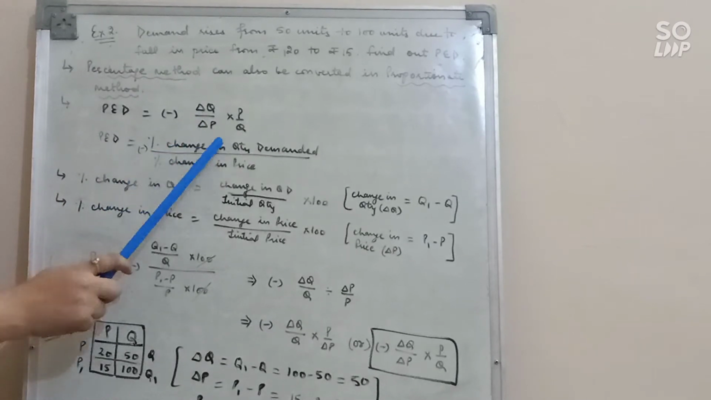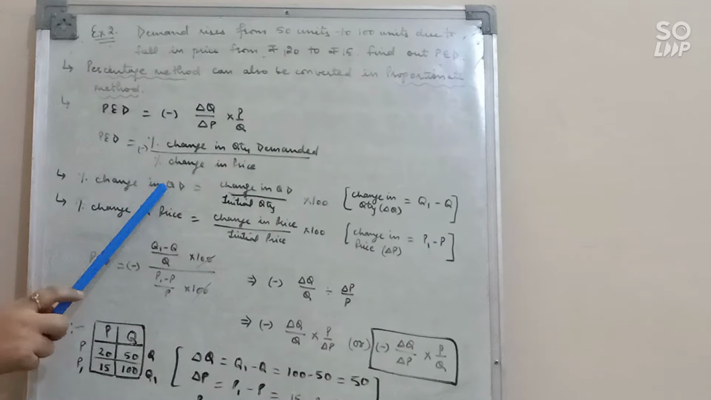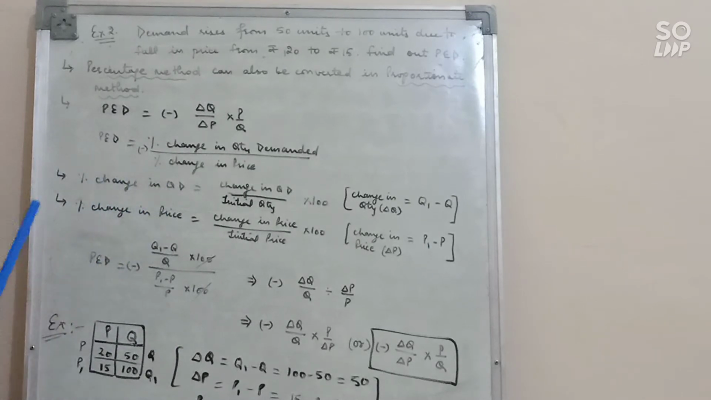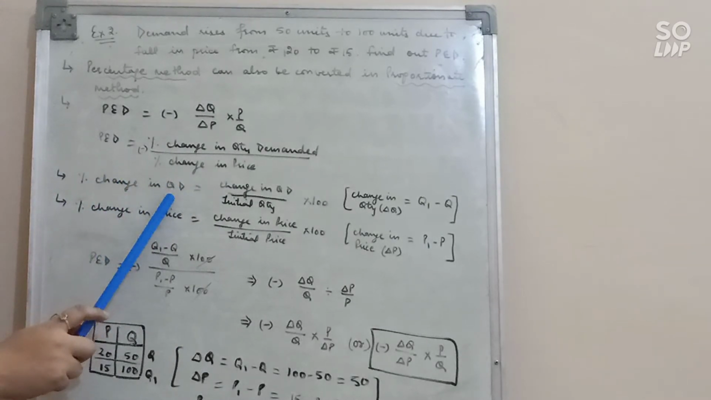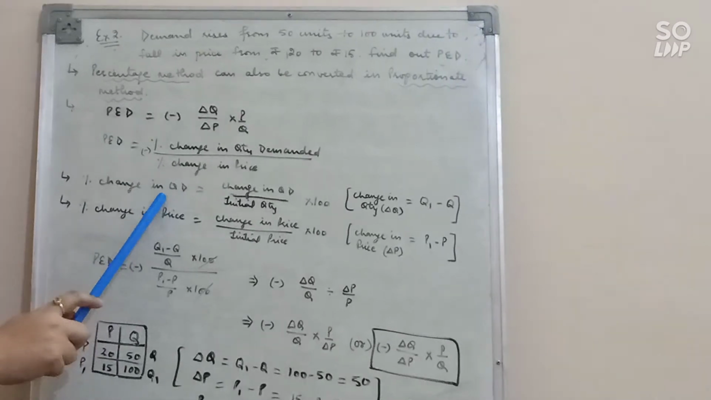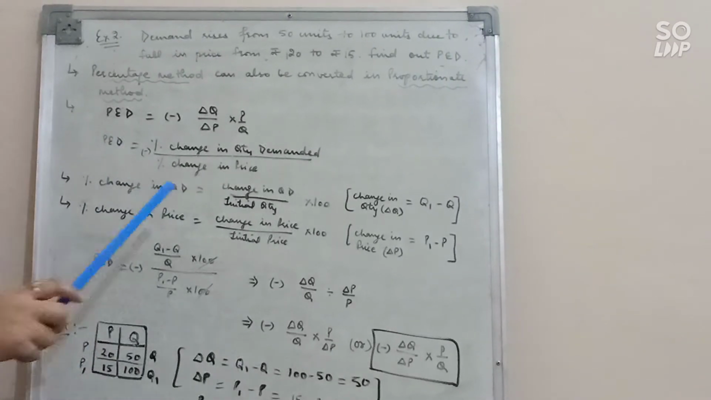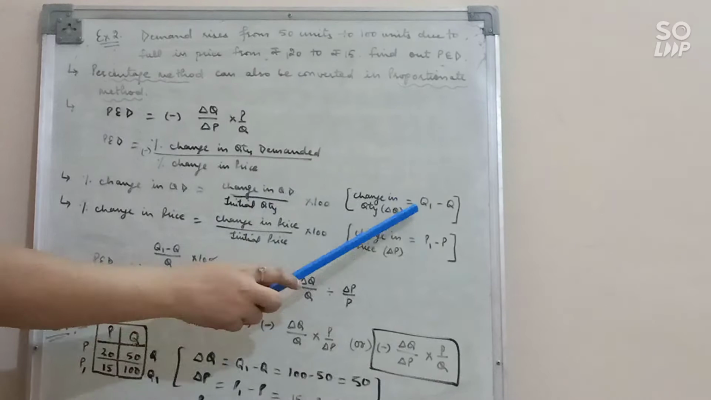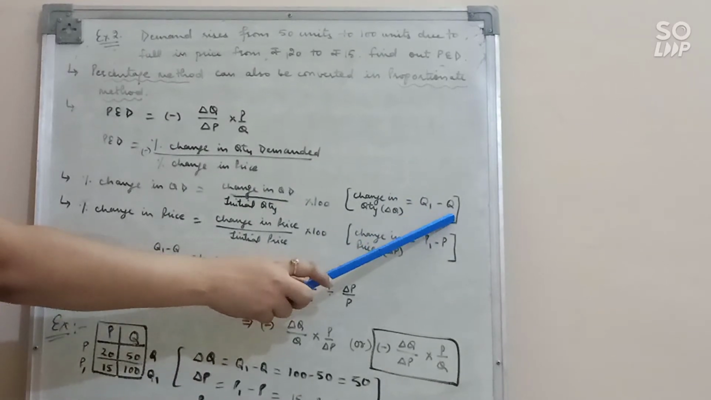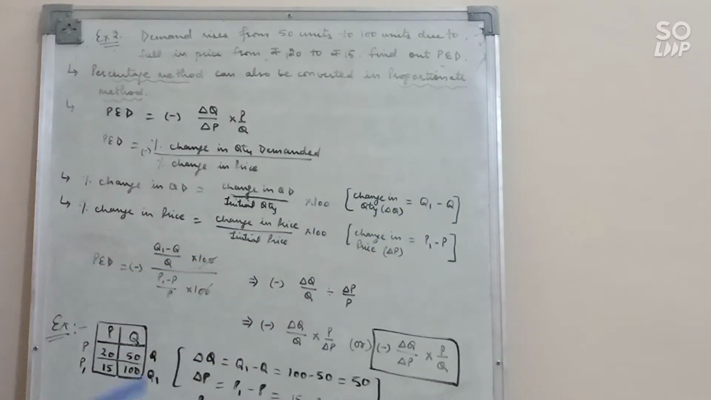First, percentage change in quantity demanded. How will you calculate change in demand? Percentage change in demand: the formula is change in quantity demanded upon initial quantity into 100. And how will you calculate change in quantity demanded? That is new quantity minus original quantity, Q1 minus Q.